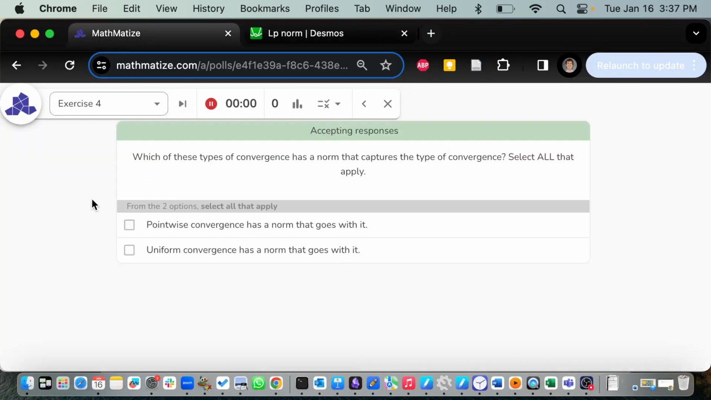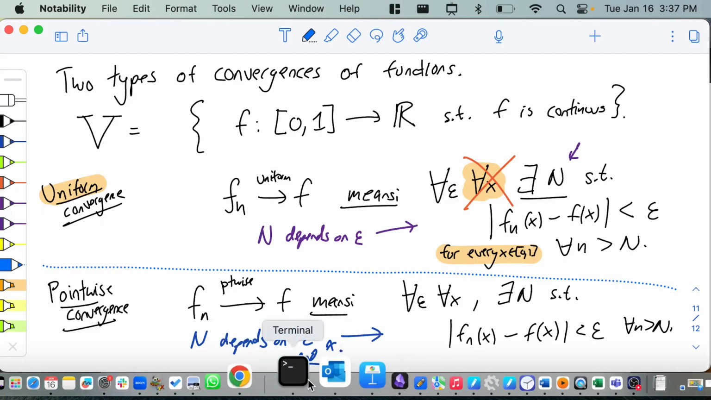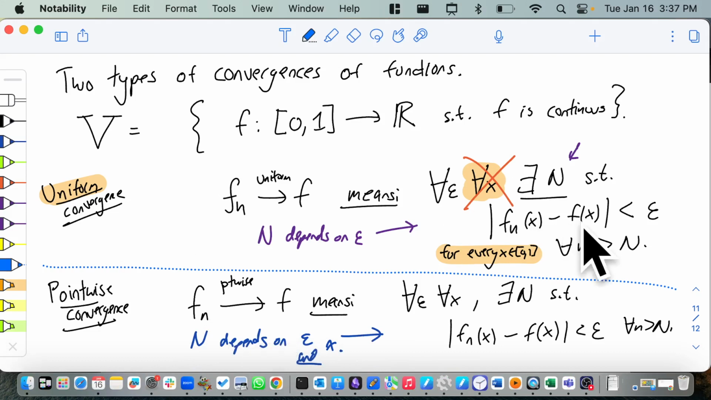Tell me, which of these types of convergence has a norm that will do the same thing? So we have this idea of converging with a norm, using the norm as our meter stick to measure how things are converging. If you pick the right norm, you can get one of these, but one of these is impossible to get to. I want you to just guess which is which. So think a little bit about which one you could make into an actual norm.